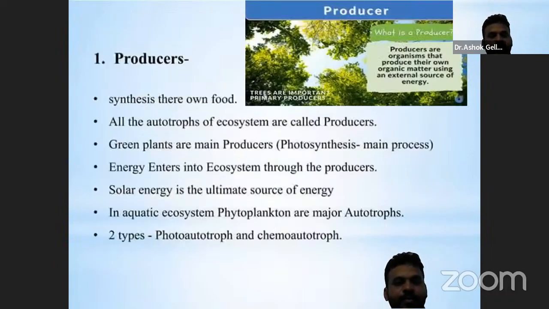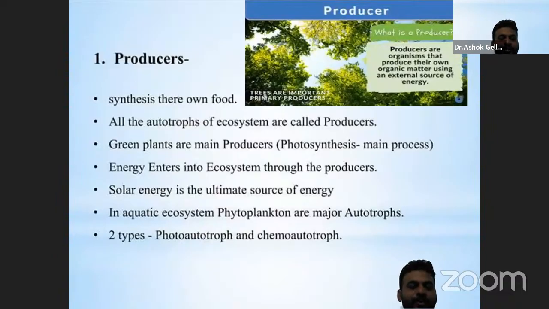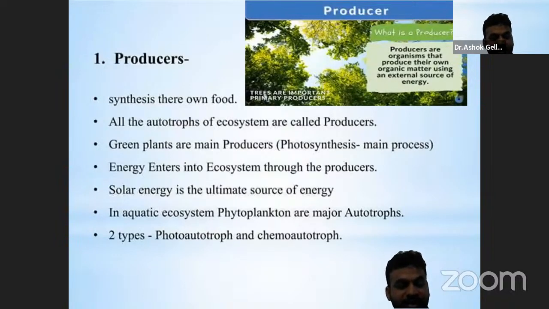Next one is the producers. What are producers? Producers are the organisms that can make their food. For example, trees can make their food with the help of photosynthesis. Examples of the producers are trees, grass, algae, lichens, and some bacteria also.